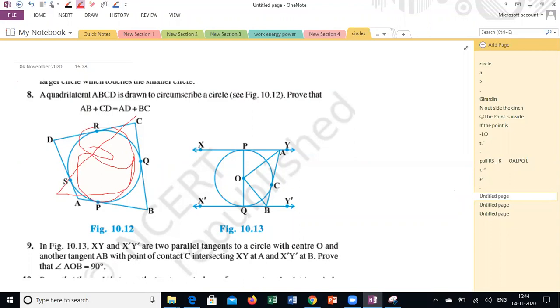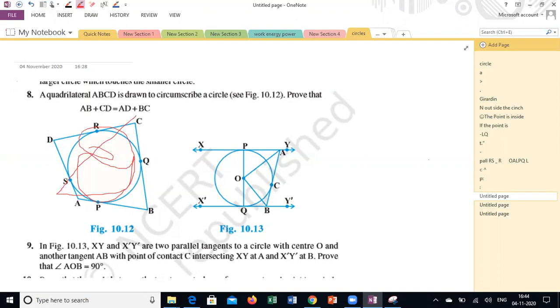Sir, XY and X dash Y dash are two parallel tangents, and PQ is the diameter, and O is the center point. There is another tangent AB. The point of contact is C, intersecting XY and X dash Y dash at A and B.